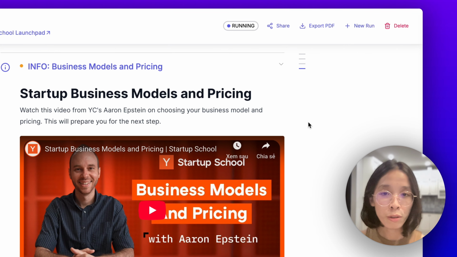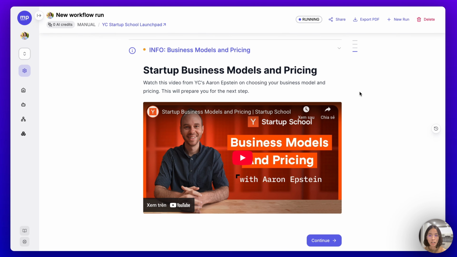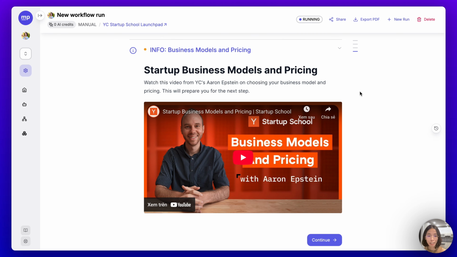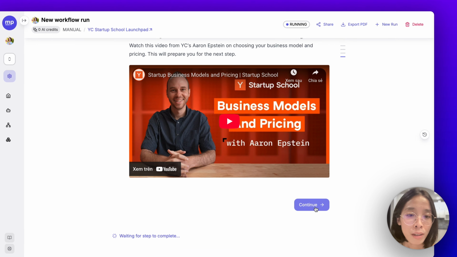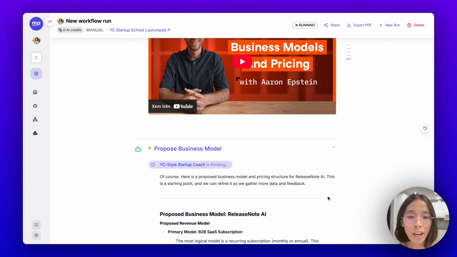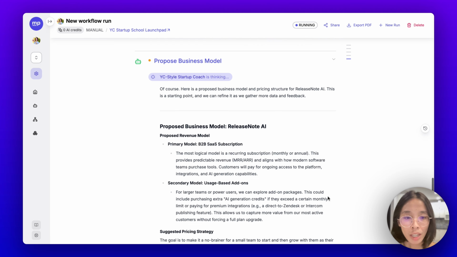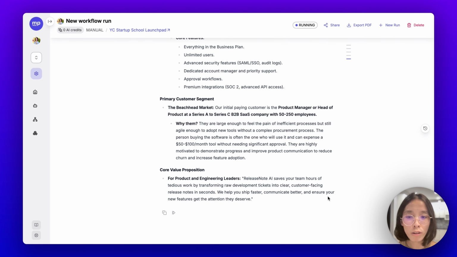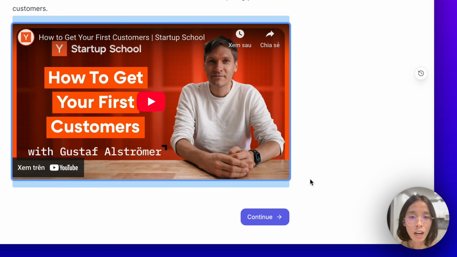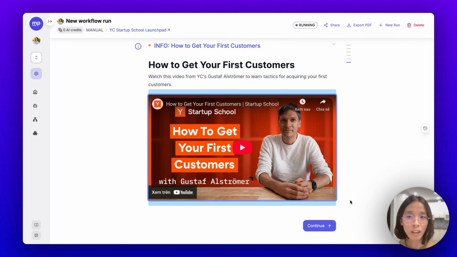Next, we are moving to the next phase of the startup Launchpad, business models and pricing. This time, it also shares another video lesson that I can watch first before it fires another AI agent here to propose the business models for me. And just like that, the AI workflow would follow a similar process for every phase in the startup Launchpad, where the AI workflow would alternate between sharing the information, guided implementation, as well as collecting inputs from the human.